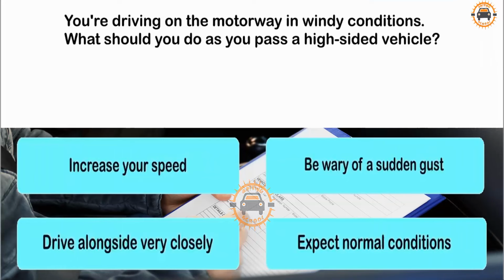You're driving on the motorway in windy conditions. What should you do as you pass a high-sided vehicle? Increase your speed. Drive alongside very closely. Expect normal conditions. Be wary of a sudden gust.